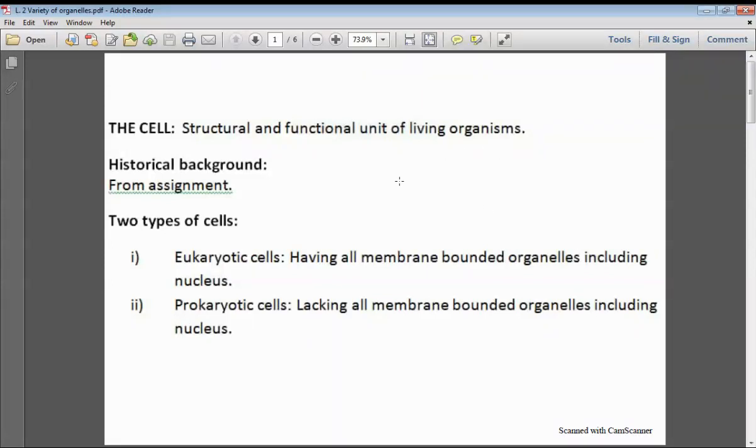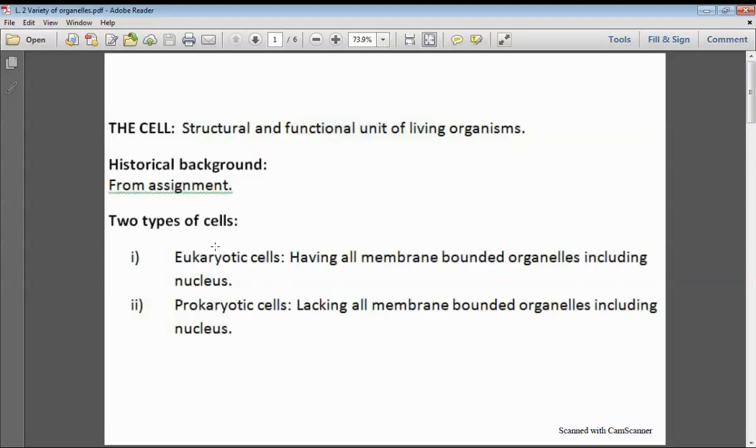Today we are going to study the basic structure of the cell, and first of all, a basic concept: the cell is the structural as well as functional unit of all living organisms. The bodies of multicellular organisms are composed of cells, and the cell performs the basic function for each and every type of function of a living organism. Next, the historical background we have already studied from the assignment.